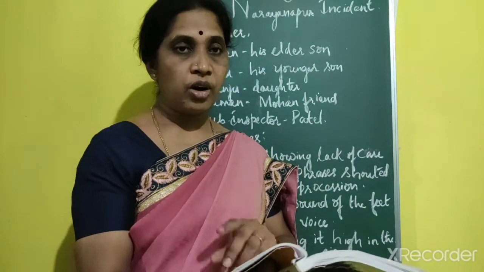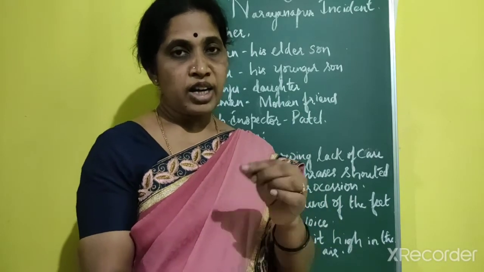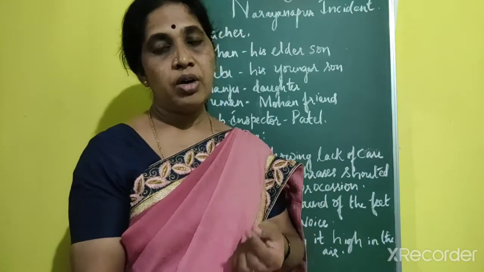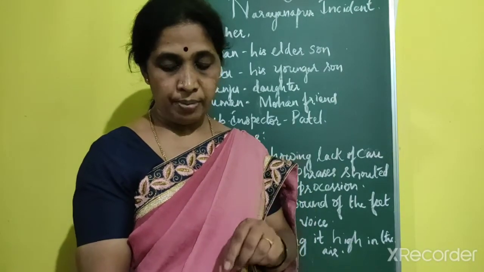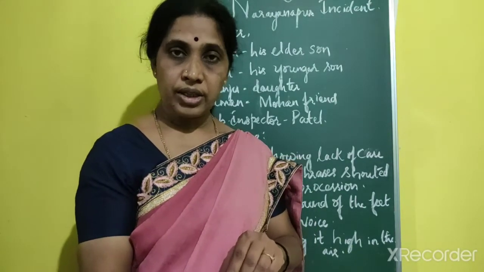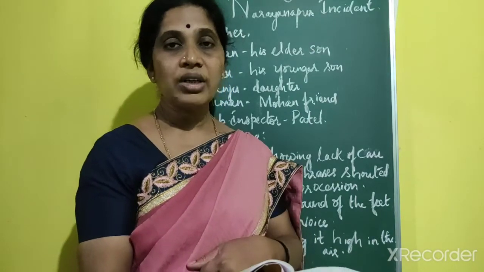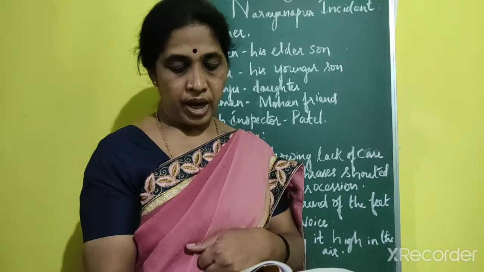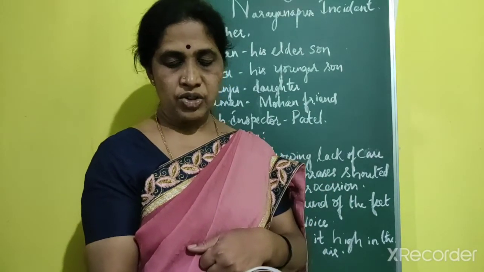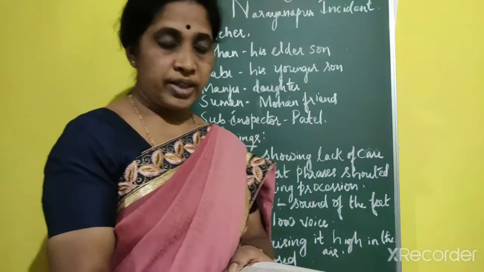One of the students handed him, that means gave, a piece of paper. He took it. Here it refers to the DSP. He took it without glancing, without seeing what it is, and nodded. Nodded means he just moved his head.